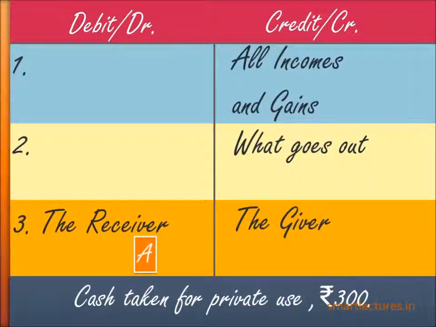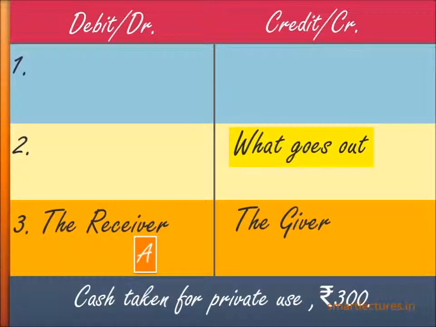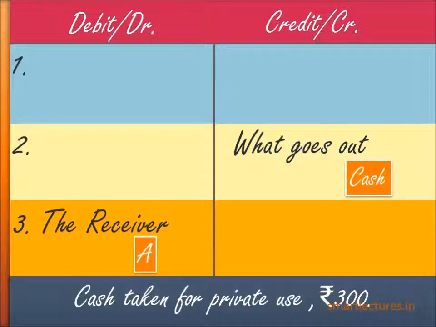Now move to the credit side. Credit all incomes and gains. Is there any income? No. Credit what goes out. Has anything gone out? Yes. Cash has gone out. So you write down cash. I have already explained to you, in a journal entry, the name of the proprietor cannot be used. Either it will be converted into capital account or drawings account.